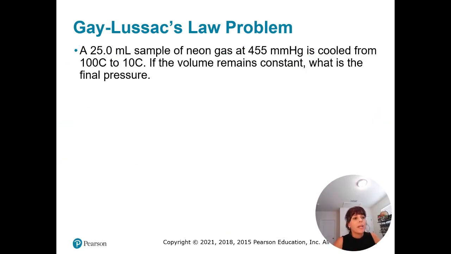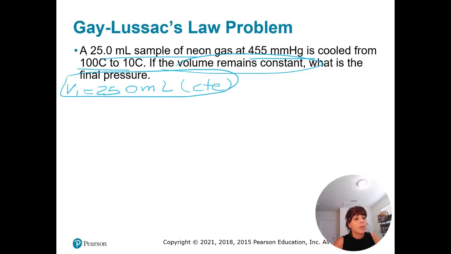Let's do one more. I have a 25 milliliter sample of neon gas at 455 millimeters of mercury that is cooled from 100 degrees Celsius to 10 degrees Celsius. If the volume remains constant, what is the final pressure? I have volume 1, which is 25 milliliters, but the problem says it stays constant, so I don't need to worry about that. I will not need it because I'm studying the effect on the pressure.